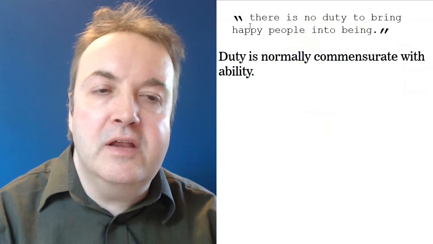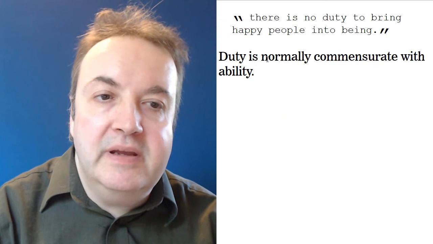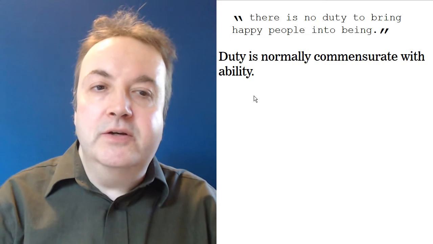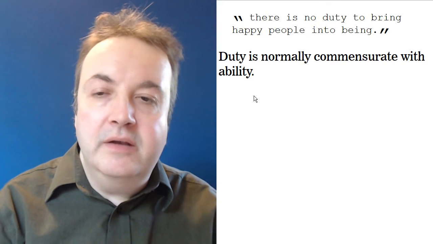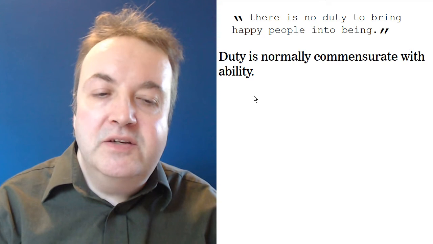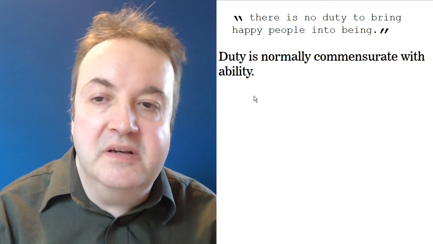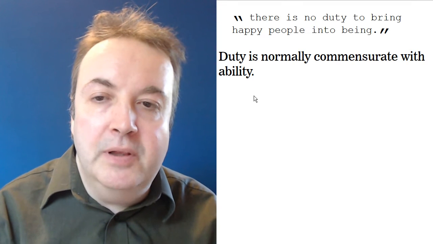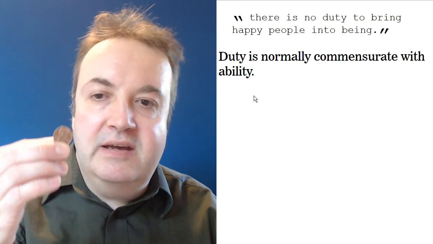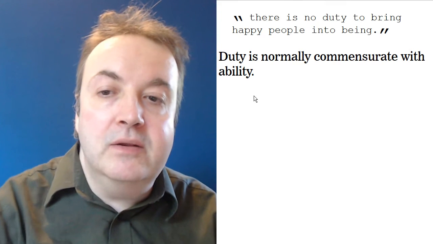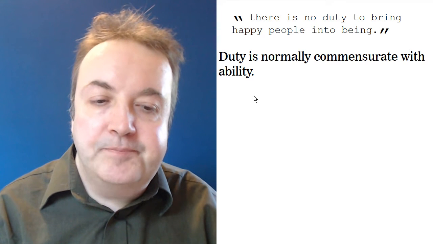Let's now turn to the other part of this asymmetry, which says there is no duty to bring happy people into being. Let me point out that duty is normally commensurate with ability. Consider negative duties. I have a negative duty to not murder people. Well, it's just as easy for me to not murder one person as it is for me to not murder billions of people. But let's suppose I had a positive duty to give a single penny to everyone in the world who was worse off than me. Then I would go bankrupt in no time.